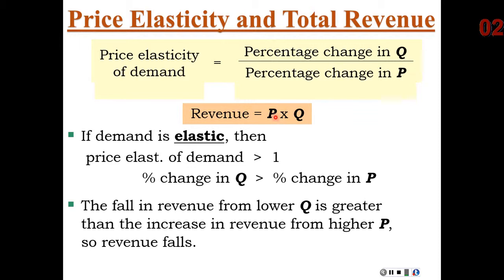That would be a positive impact on revenue, but the quantity would decrease, and because the price elasticity of demand is elastic, the quantity decrease would actually be much bigger than the price increase. So the overall effect on revenue would be negative, because the demand is elastic.